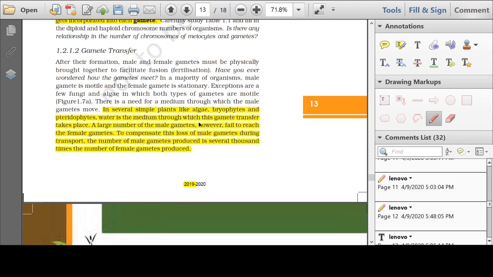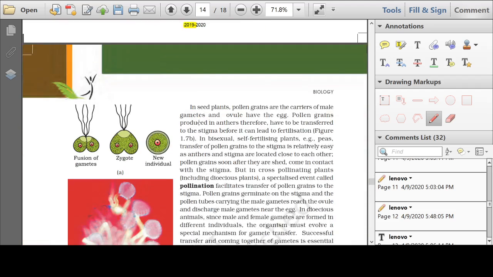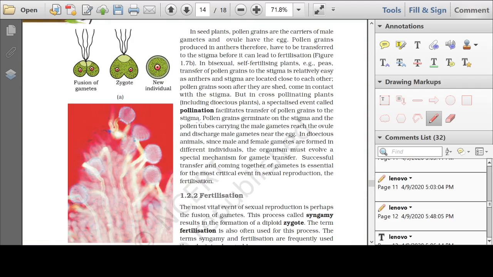The second thing under pre-fertilization events is gamete transfer. Now, once the gametes are formed, they have to be transferred. The male gamete and the female gamete must come close to each other. And in most of the cases, the transfer of the gametes is through a medium known as water. In case of algae, bryophytes, pteridophytes, fishes, and amphibians, the transfer of the gametes is through the medium called water. However, in case of flowering plants where the pollens are formed, the gametes are present within the pollen grains and the pollens are transferred to the stigma by different pollinating agents. I hope you know all these things from your junior classes.